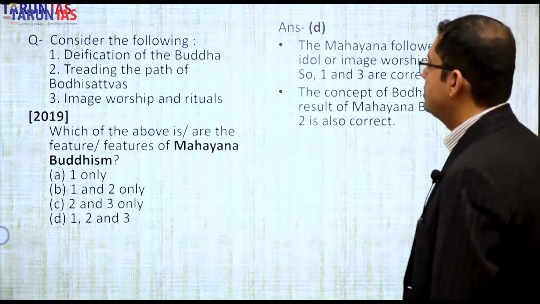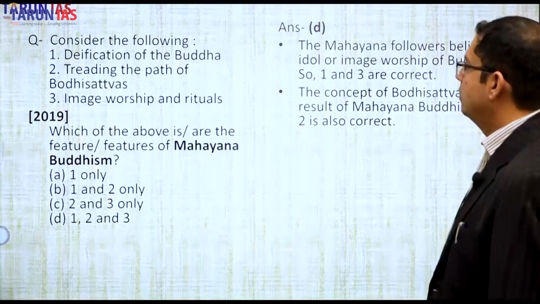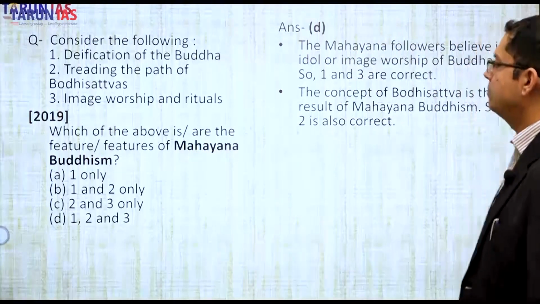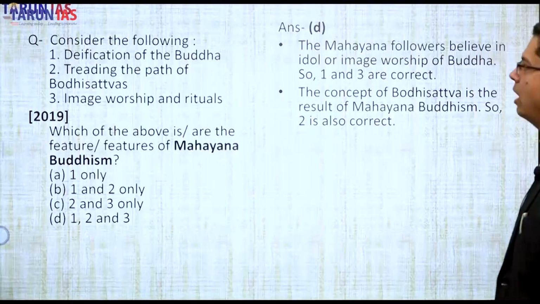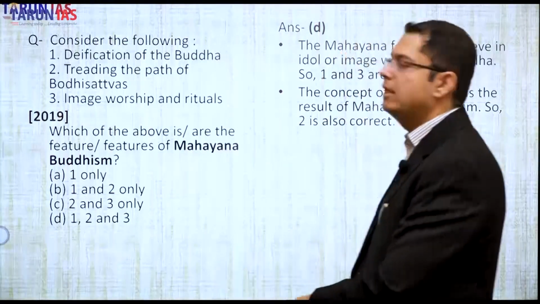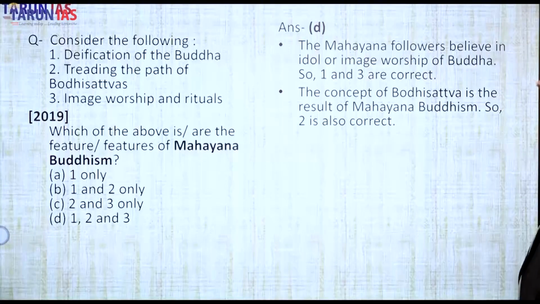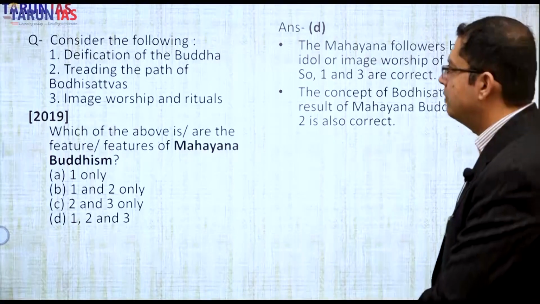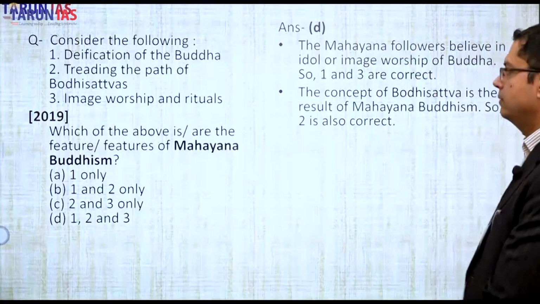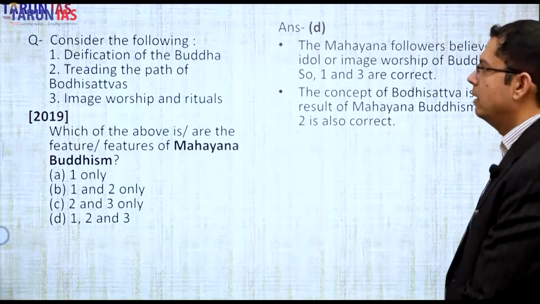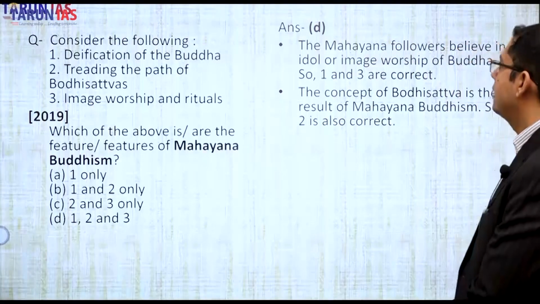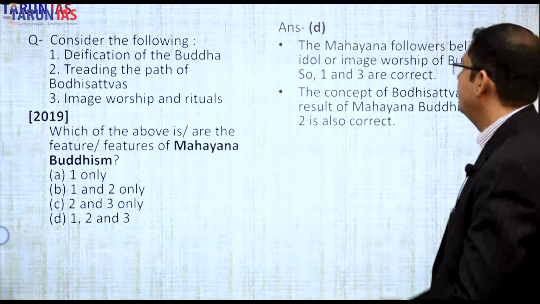Consider the following: deification of the Buddha. Okay, which are the features of Mahayana Buddhism? I already told you about Mahayana Buddhism. Deification of the Buddha, making Buddha, worshipping him. Deification, making him God himself, as a religious figure, treading the path of the Bodhisattva. Yes, Bodhisattva only under the Mahayana. Image worship and rituals. Yes, it is also correct. So all three are correct. I already told you about it.